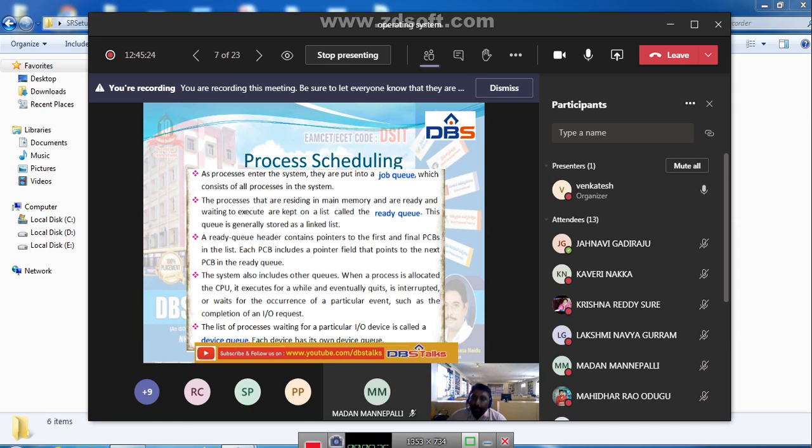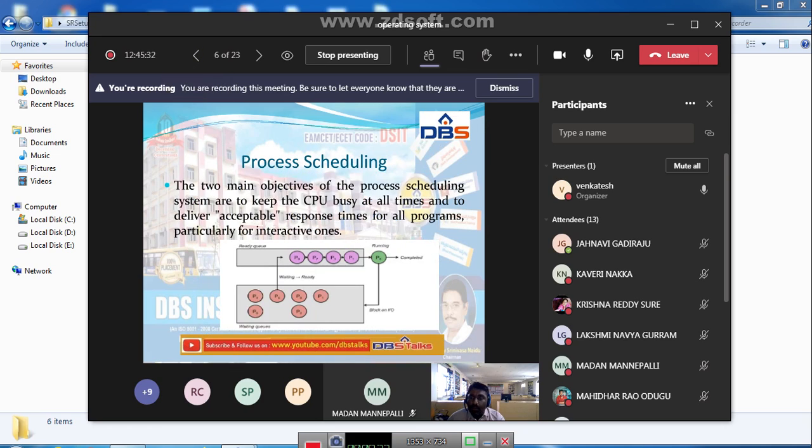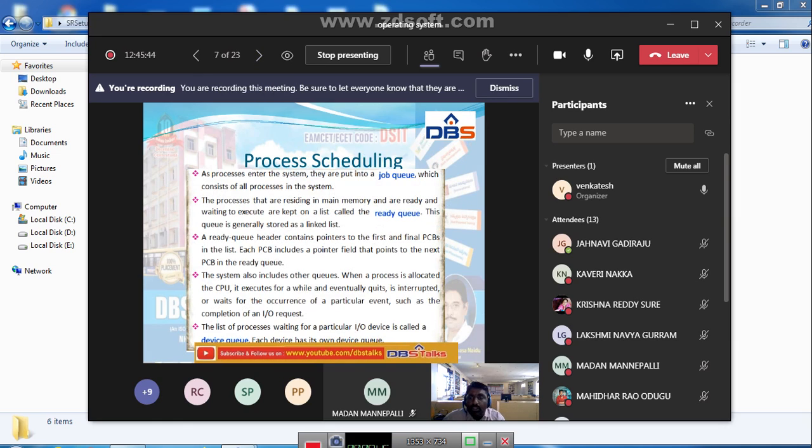Simply, if you see the previous diagram, the major thing is process creation is the ready queue, and process execution is running. If your process requires any IO device, it is the waiting state. Here we are talking about three queues, that is job queue, ready queue, and device queue.